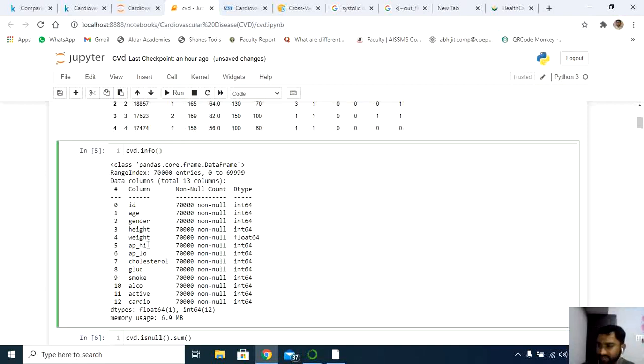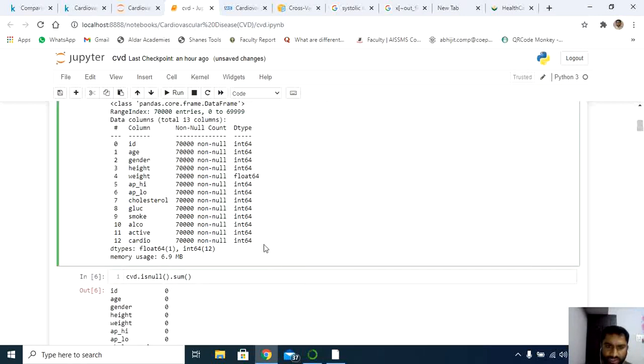Next we have systolic blood pressure, and next is diastolic blood pressure. Except weight, all are in integer format. It is int64, since my operating system is 64-bit. The rest, weight, is a floating point value, and the memory usage is around 6.9 MB. So now I got some information about the data, the format of the data.